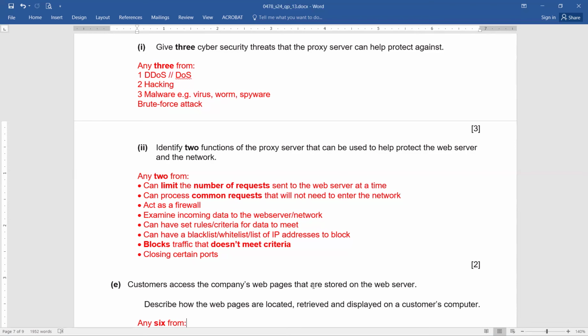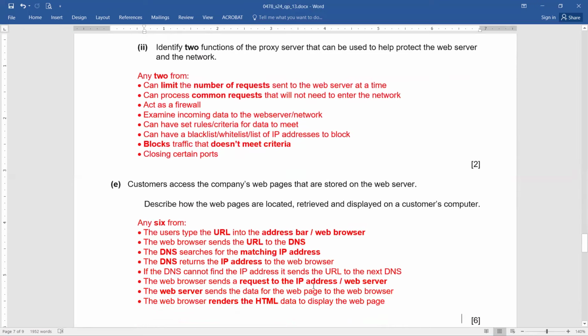So you can recall the functions of the proxy server, and you can write any two functions. And these are the answers that were in the category of being accepted. So you can write down any two that are present in the book, which you have learned in the class, and definitely 2 marks are yours. Okay, easy. Now, part E.